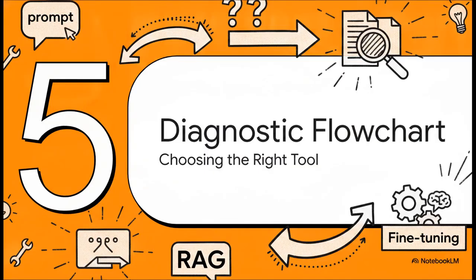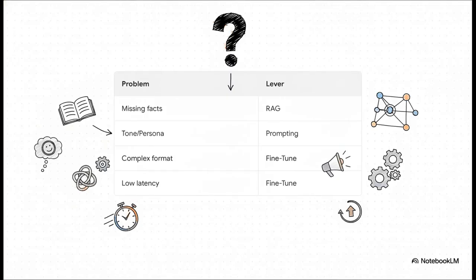Okay, let's make this highly actionable. Section 5, the Diagnostic Decision Flowchart. Let's walk through a concrete diagnostic framework your engineering teams can use right now. Always start from the problem description. If you are dealing with missing or constantly changing facts, RAG is your primary tool. Need a specific persona or tone, just default to prompting.